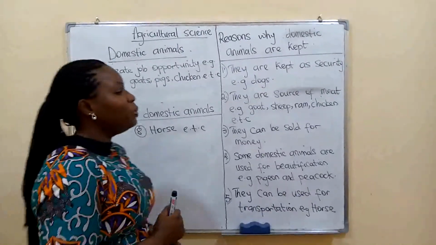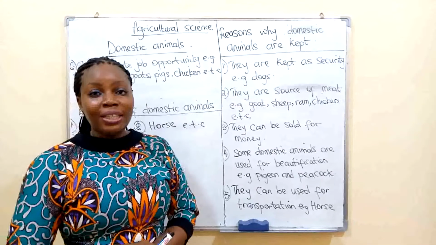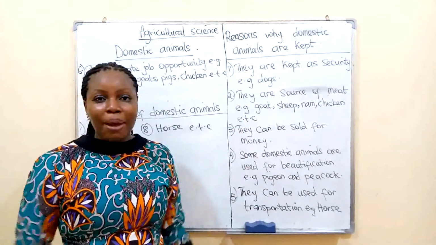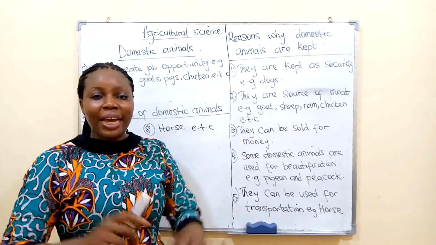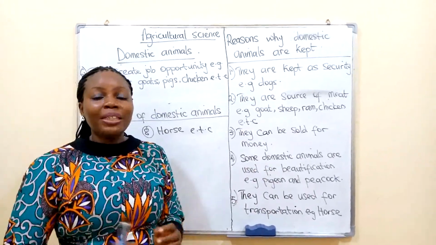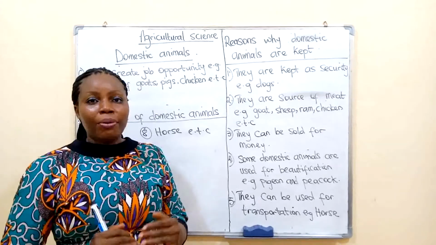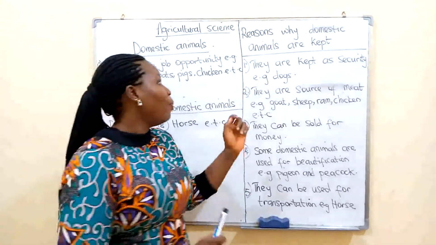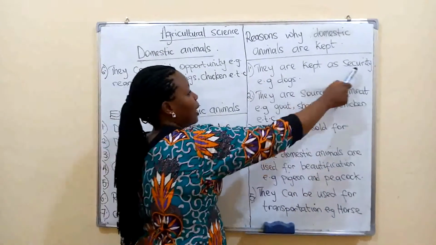Now we want to see the reasons why we keep these domestic animals. We don't just keep them, you don't just see them around you. There are reasons why they are kept around you, reasons why man keeps them, why you and I keep those animals around us. Number one reason is they are kept as security.